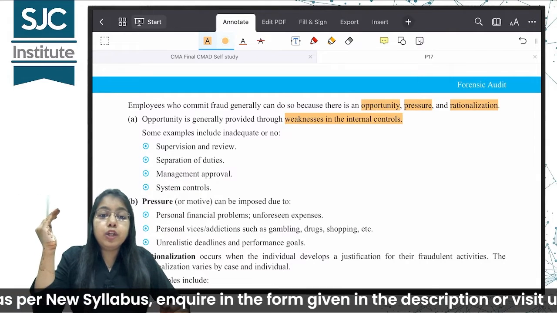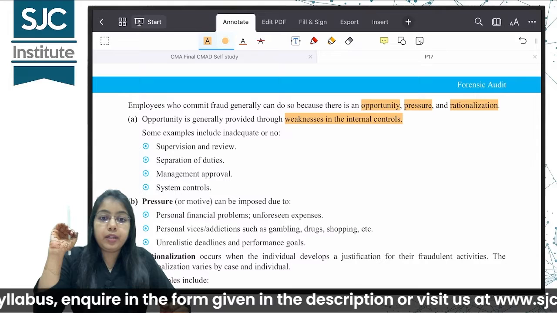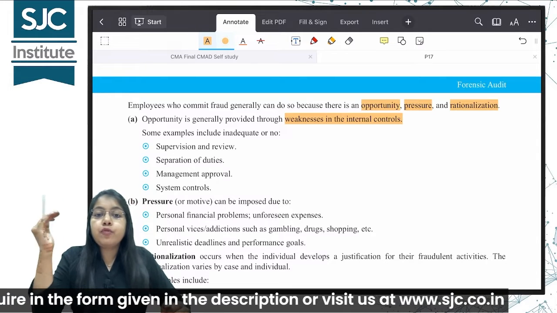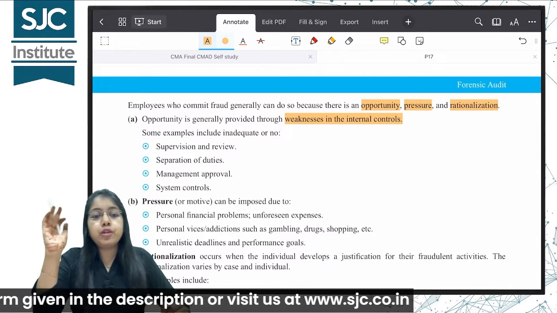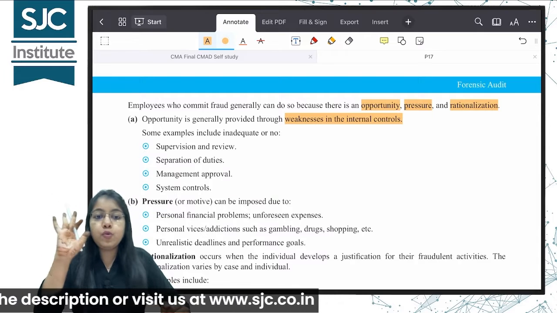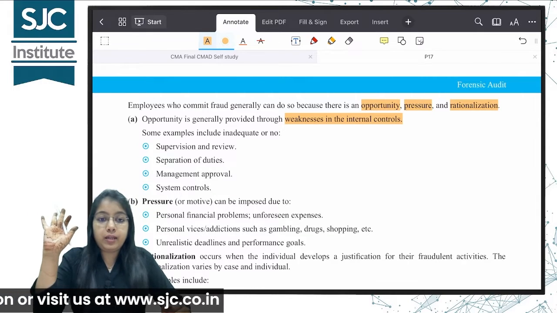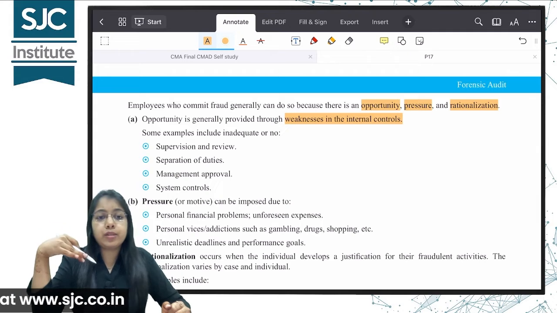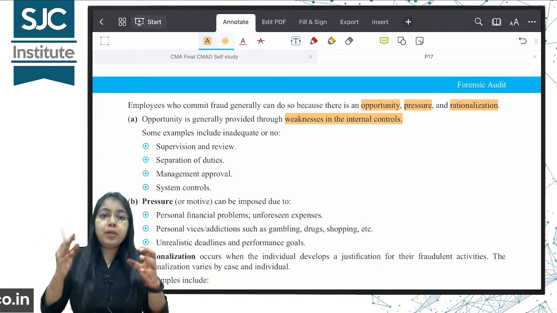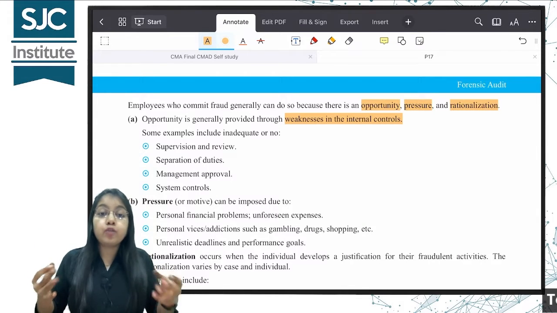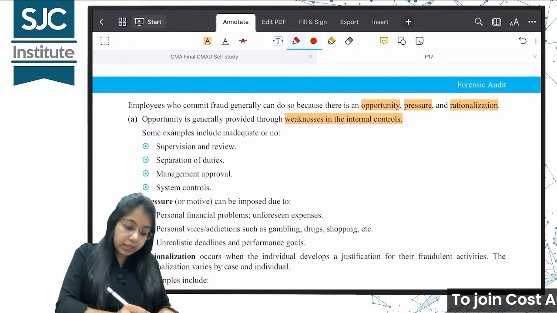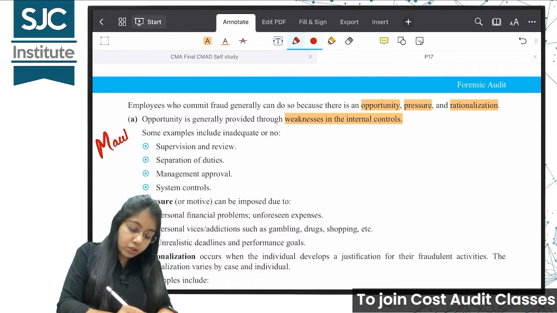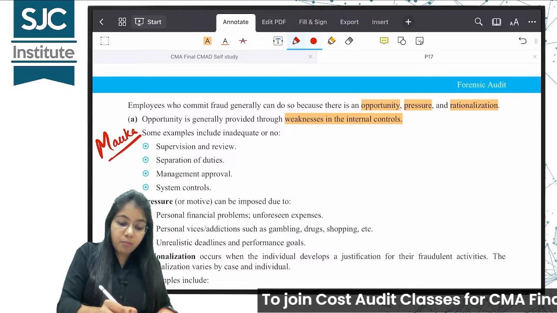There is no segregation of duties in the company. No management approval process is there. No supervision and review. जो काम कर रहा है उसको accept कर रहा है, उसको review करने वाला कोई नहीं है. अगर है भी तो बहुत inadequate process है. So people know कि मेरा काम तो रिव्यू नहीं होने वाला है, तो मौका है ना, मौका पे मारते हैं चौका. So opportunity, this is basically a मौका.